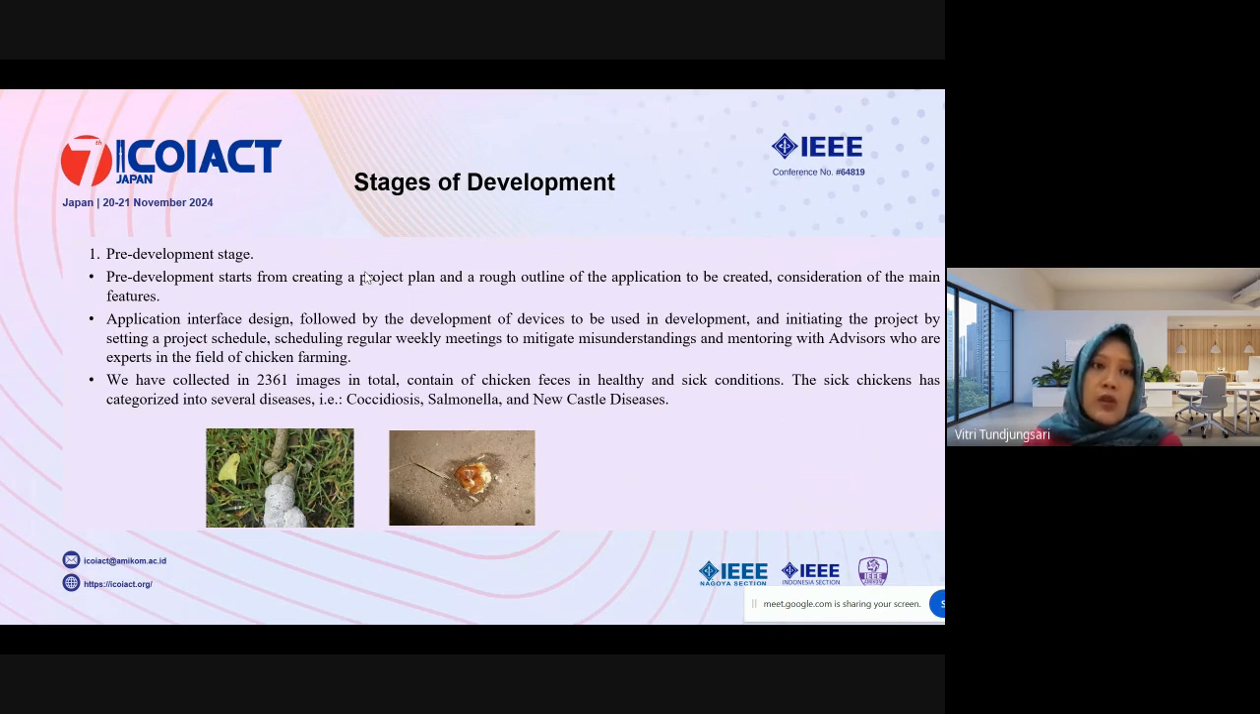And we also collected 2,361 images in total of chicken feces in healthy and sick conditions. The sick chickens were categorized into several diseases. For example, there are three main diseases: coccidiosis, Salmonella, and Newcastle disease. So this is an example of healthy chicken feces, and this is the sick one.